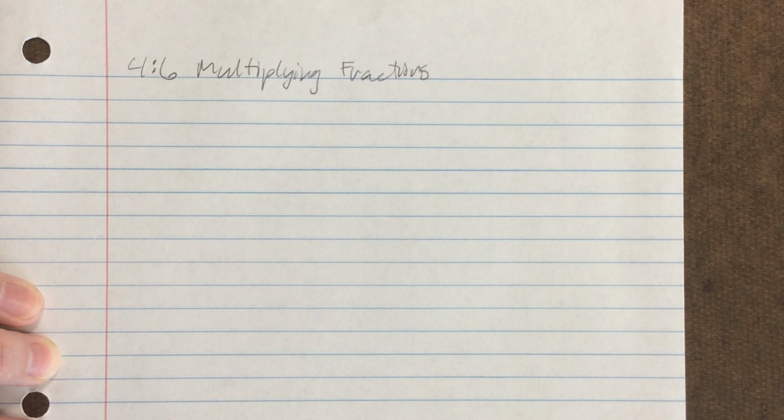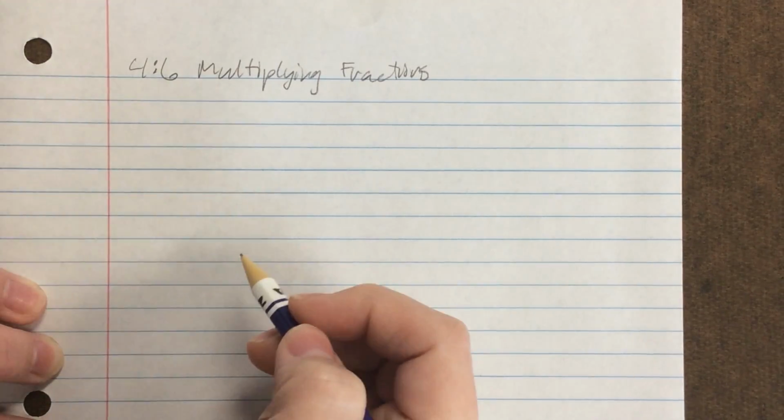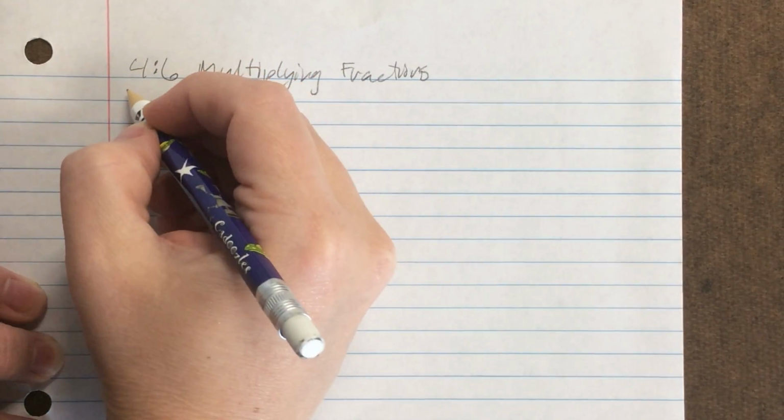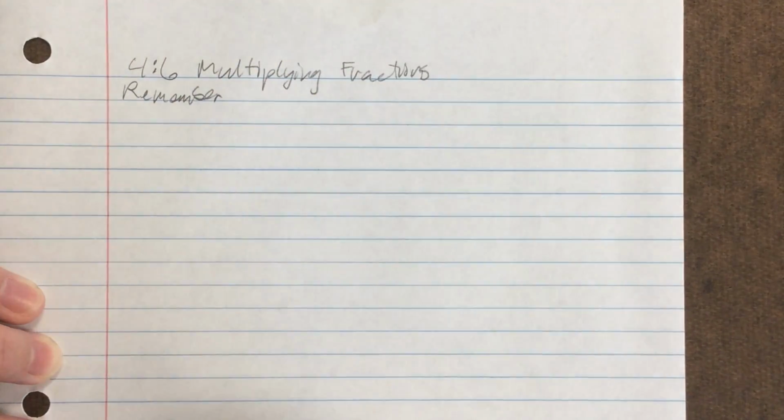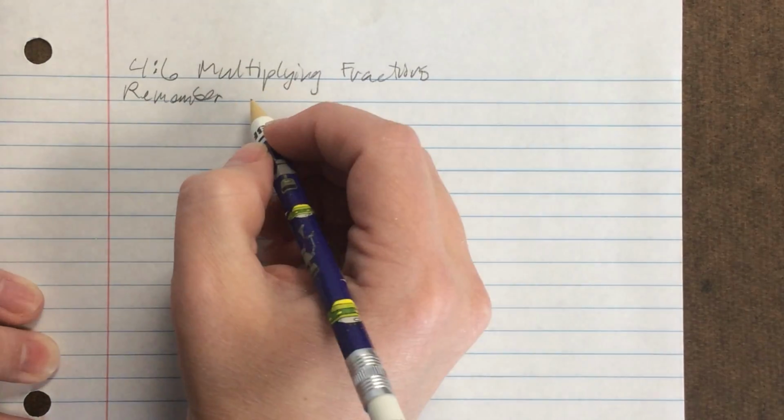Remember, since we've got rational numbers now, not only do we have fractions, but we also have positives and negatives. So let's remember our positive and negative rules for multiplying and dividing, because remember, they are different than the adding and subtracting.